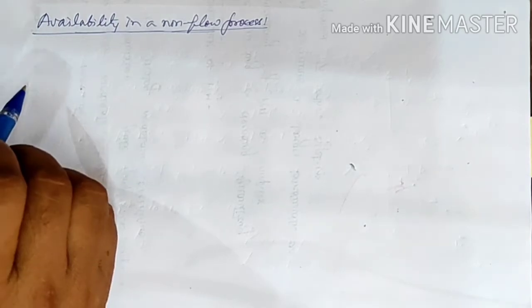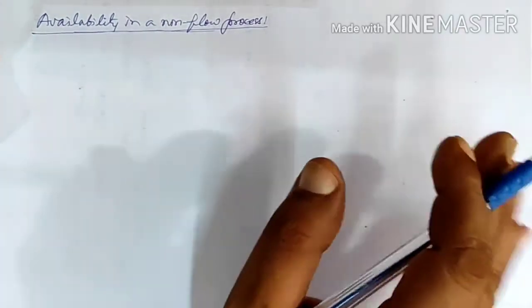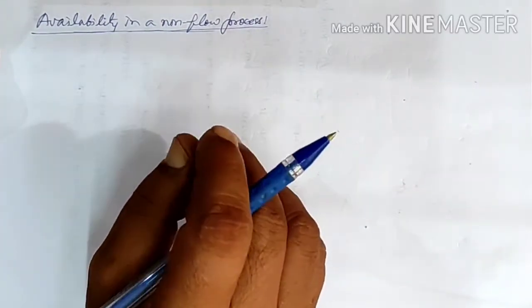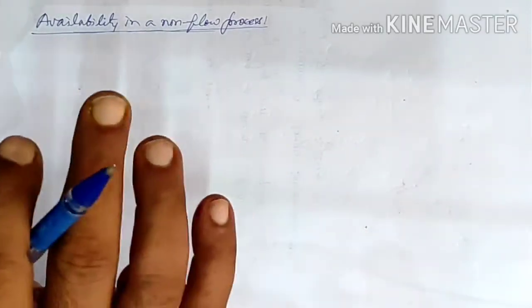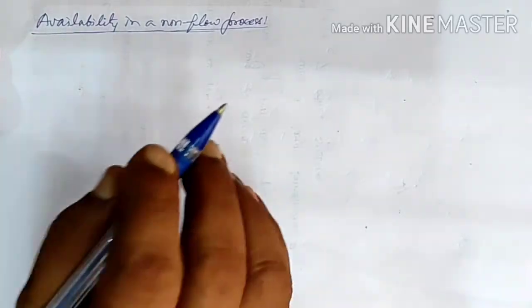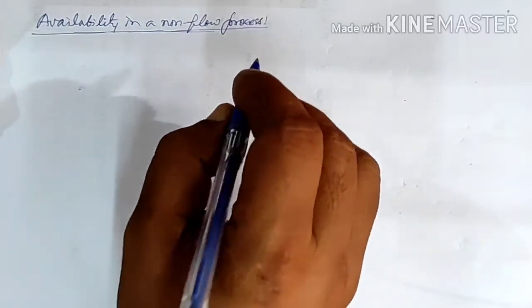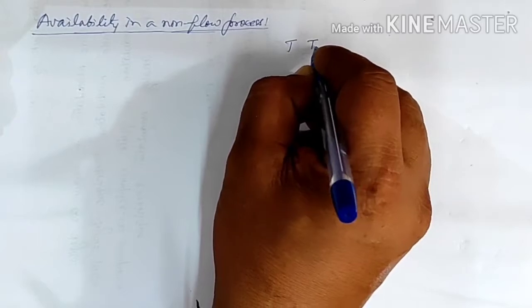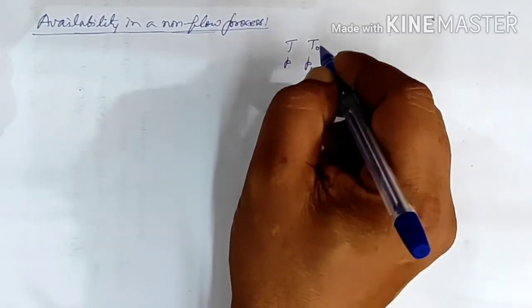Now let us consider the availability in a non-flow process. Let us assume the initial state is represented by its parameters without any suffix or subscript, and the final state, that is the dead state, is represented by a subscript 0. Say the initial temperature is T and the final temperature is T0, initial pressure is P, final pressure is P0, like that.